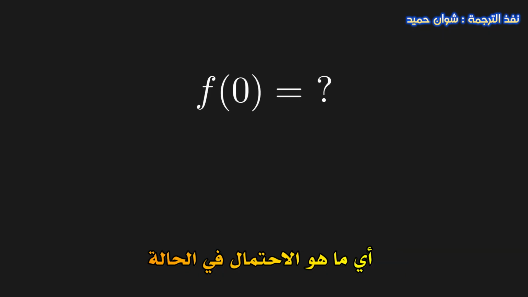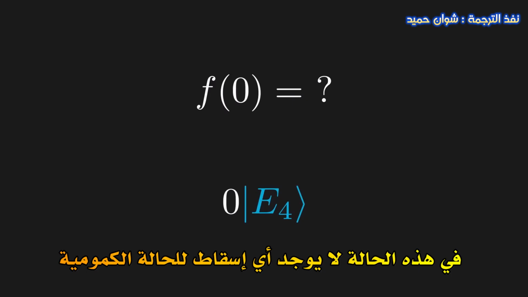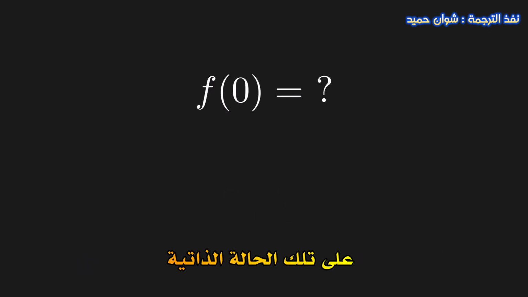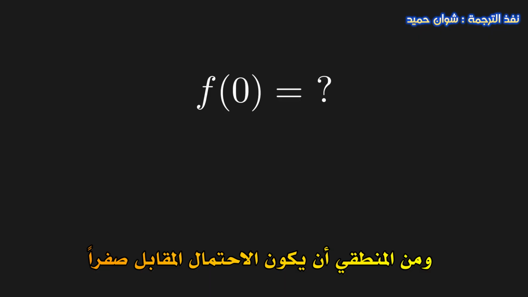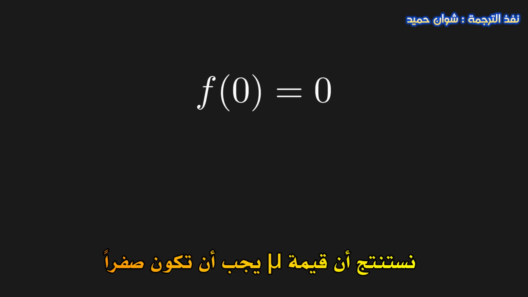In other words, what should be the probability in the case that the corresponding eigenstate has 0 coefficient? Well, in this case, our quantum state has 0 component along that eigenstate. So it should be intuitive to expect that the corresponding probability is 0. So we have f of 0 is 0. And this allows us to conclude that mu must also be 0.